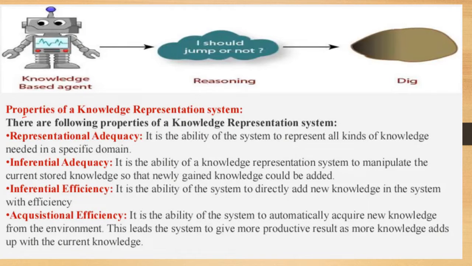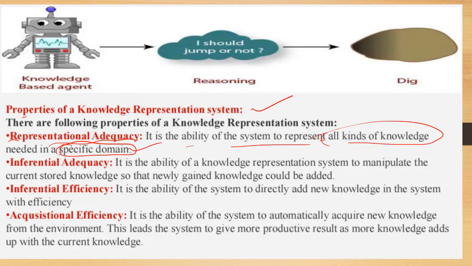Now some properties of a knowledge representation system. First property is representational adequacy. It is the ability of the system to represent all kinds of knowledge needed in a specific domain.